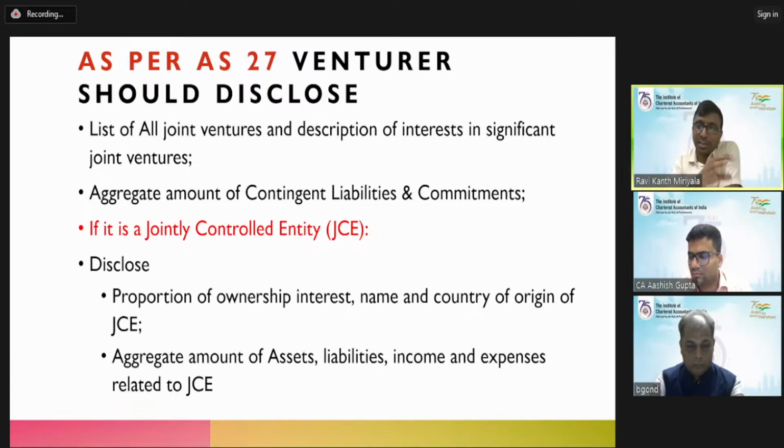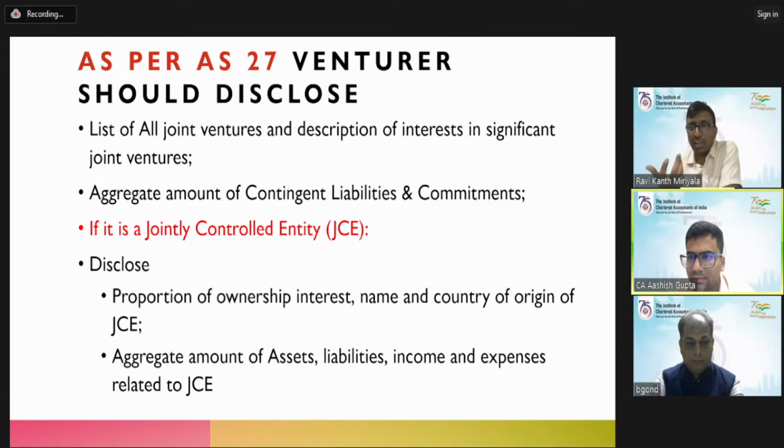You must have already taken your 40%. Say 100 rupees is the assets. You took 40% already into your consolidated financial statement. Say that the assets of the joint controlled entity are equal to 100, and we have accounted for 40 in the consolidated financial statements. This is some small disclosure requirement as per accounting standard 27. This is the minimum they are expecting. To describe it more, you can obviously elaborate much more.